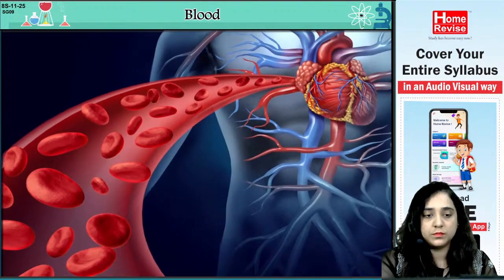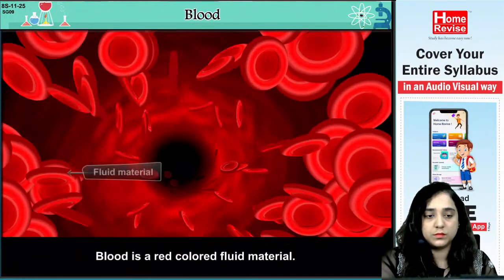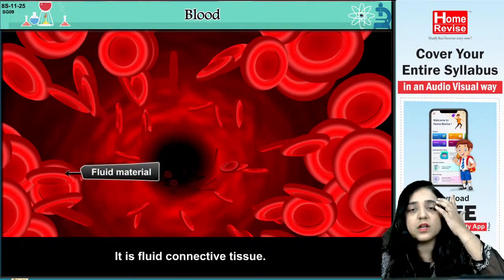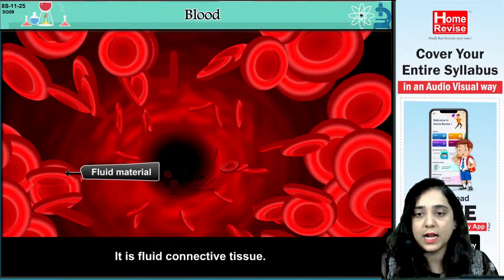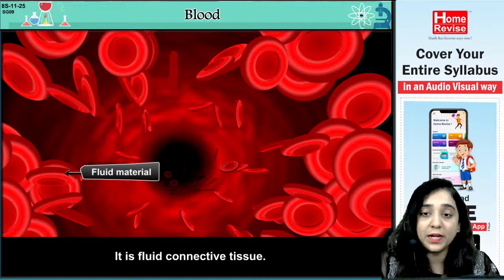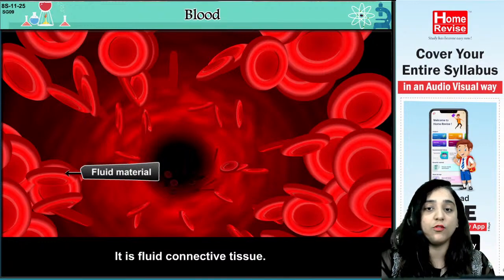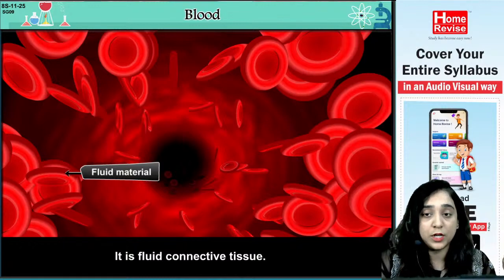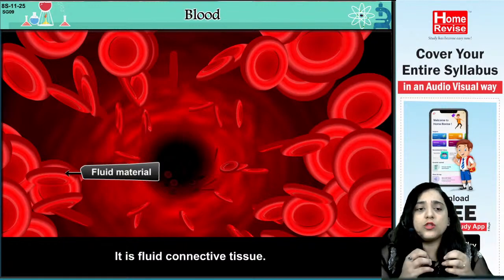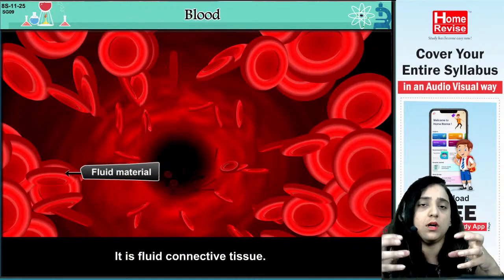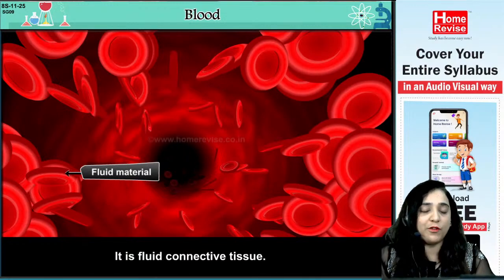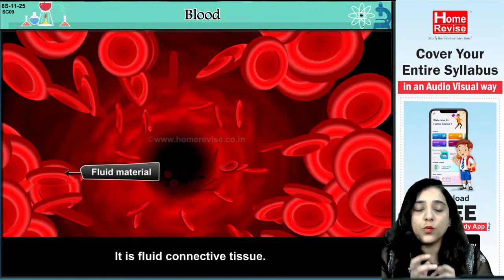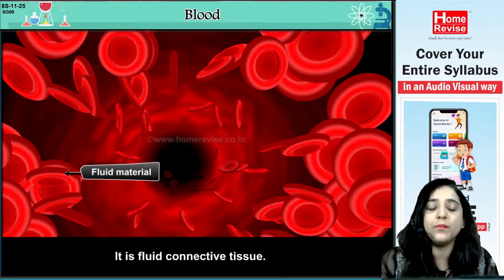Blood is a red-colored fluid material. Yes. So as we were studying, what we just read was what the heartbeat is, how the blood is circulating throughout the heart, and the functioning of the heart. Now we will see the blood. What we are saying is the pumping out of the heart, the blood being pumped out and again brought back from different parts of the body to the heart. That type of blood we are going to read about now.